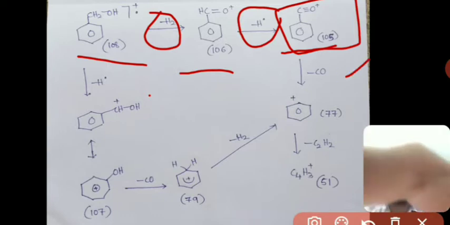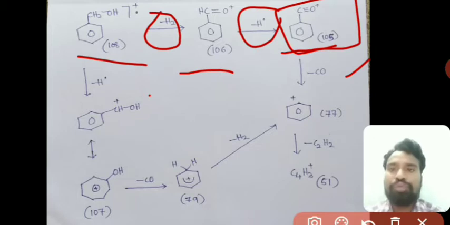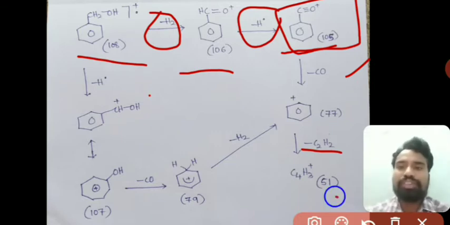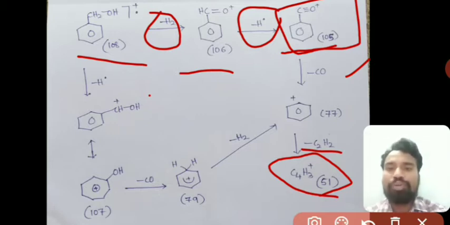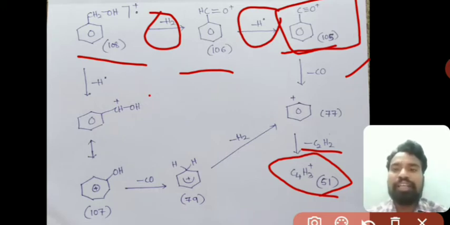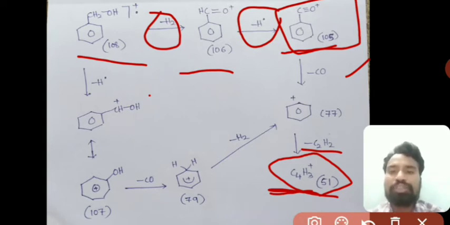After this, by losing CO, it forms C6H5+, that is a phenyl carbocation, and by losing C2H2 it is converted into C4H3+. As we have already discussed, in every aromatic compound, whenever the benzene ring is there, at the end of the process this C4H3+, which corresponds to m/z value 51, would be observed in the fragmentation of aromatic compounds containing a benzene ring.